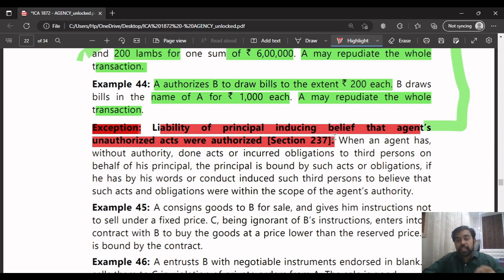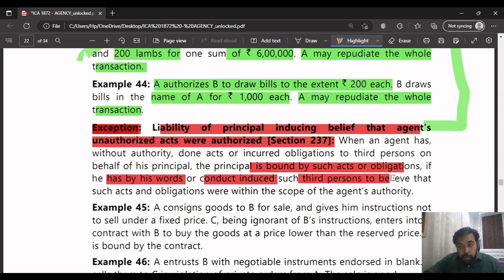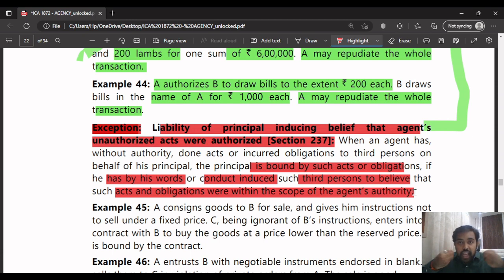It means that even for an unauthorized act which the agent has done, if the principal acts in such a way, the principal is bound by such acts and obligations if he has, by his words or conduct, induced such third parties to believe that such acts and obligations were within the scope of the agent's authority. If the principal has acted in such a way that even acts beyond the agent's authority seem to be within his authority, then he is liable in such a case.